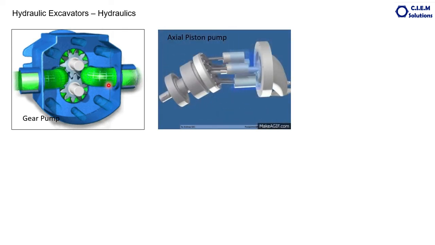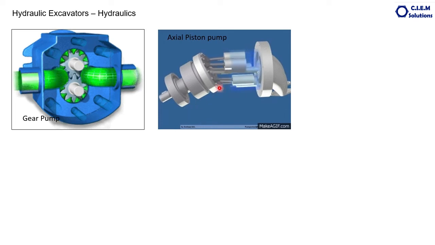Majority of the excavators, 99% of the excavators, are equipped with the axial piston pump. The one I have shown here is the gear pump. This is the axial piston pump. Precisely speaking, this is the variable displacement axial piston pump used in hydraulic excavators. Why? Because the gear pump is a constant displacement pump. There will not be any variation in the flow. Whereas this variable displacement axial piston pump will have variation in the flow. As per the machine's requirement, flow will be varying and pressure also will be varying. How it functions, we'll discuss.